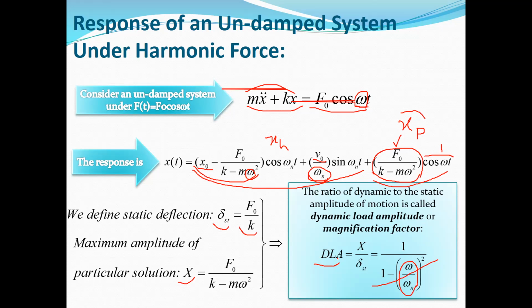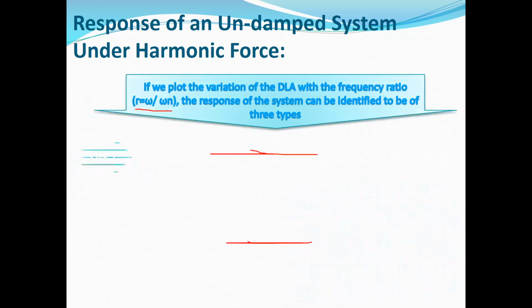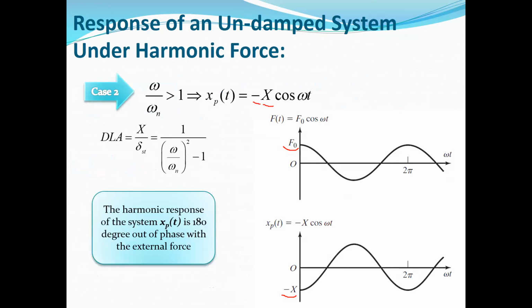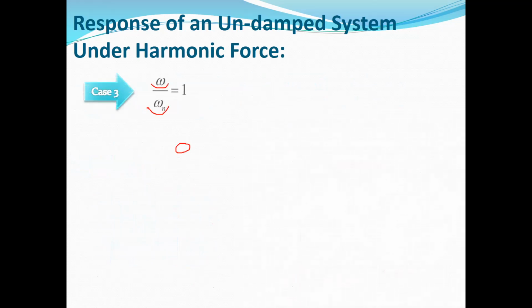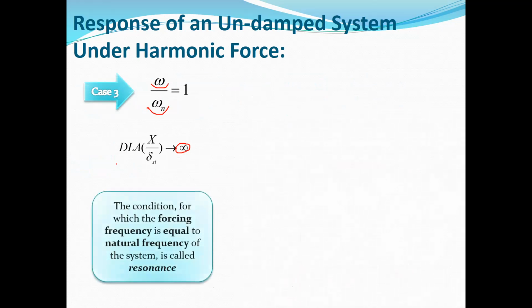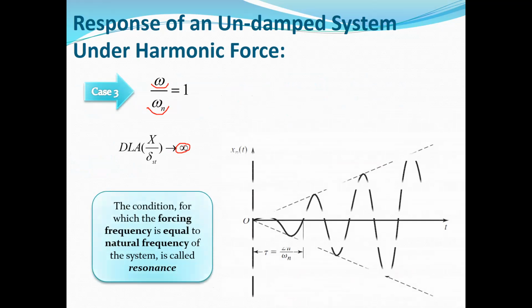So DLA, or the magnification factor, is equal to 1 divided by 0, and 1 divided by 0 is equal to infinity. So for this case, when frequency ratio is equal to 1 and omega is equal to omega n, the magnification factor is infinity.